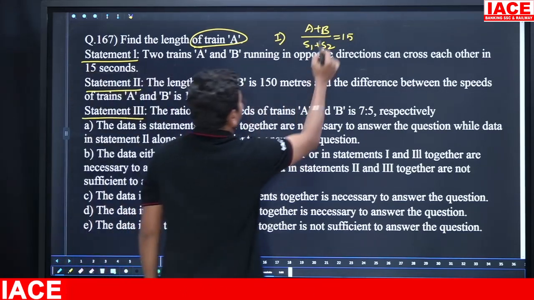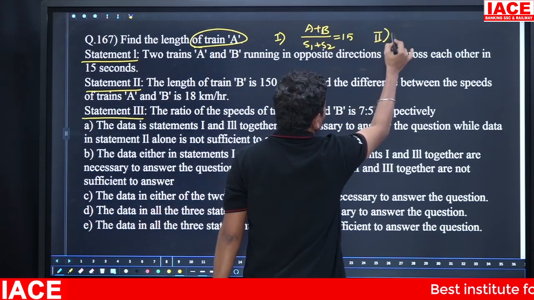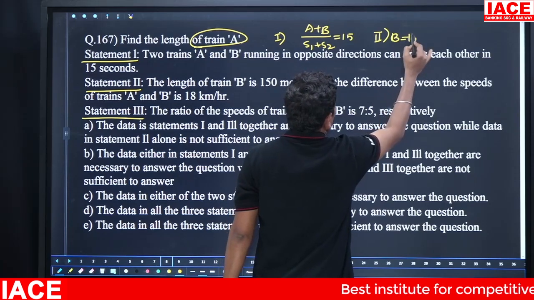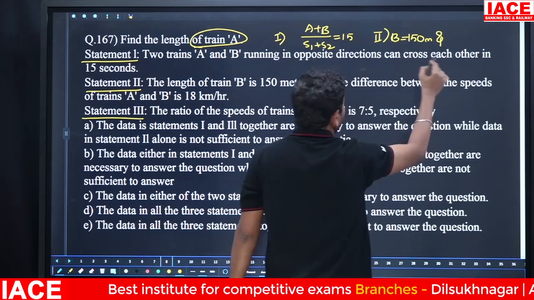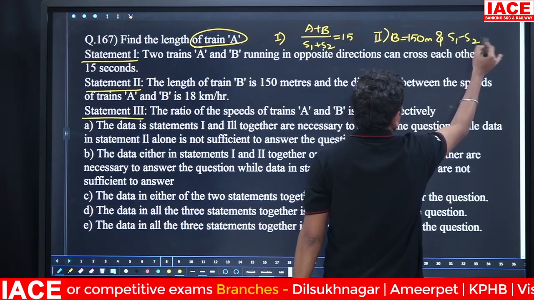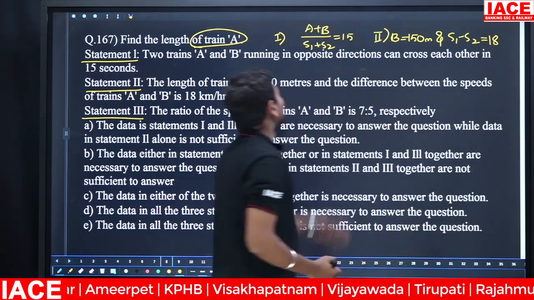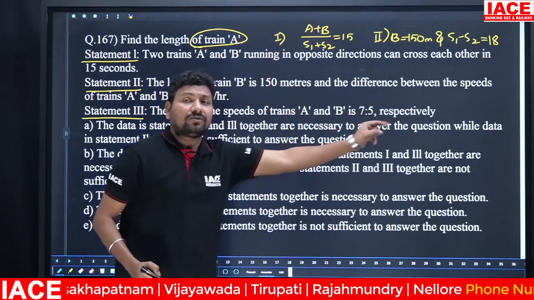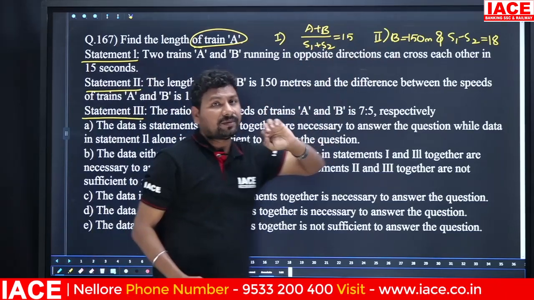Here B's length is mentioned, 150 meters. They also mention S1 minus S2 is equal to 18 kmph. When I observe statement 1 and statement 2, we are unable to solve because I need S1 plus S2, but they mentioned S1 minus S2.